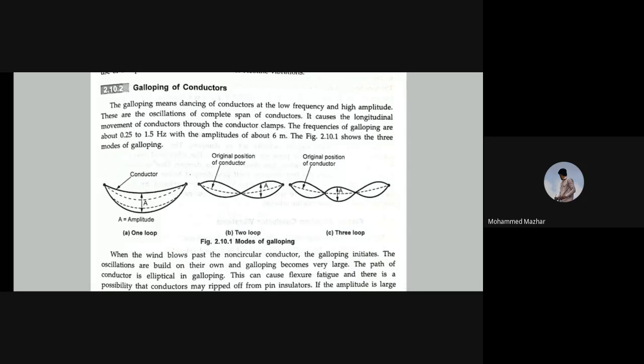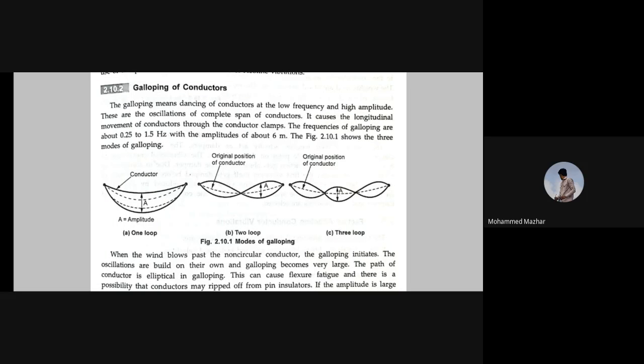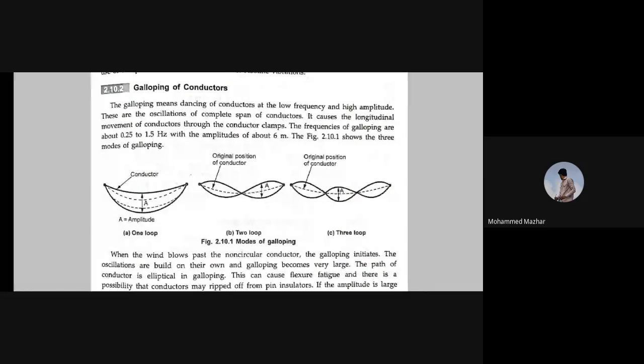So galloping happens again at a different frequency. Here galloping means dancing of the conductors. You see the diagram, you'll understand. Galloping means dancing of conductors at low frequency and high amplitude. So these are oscillations of complete span of conductors.